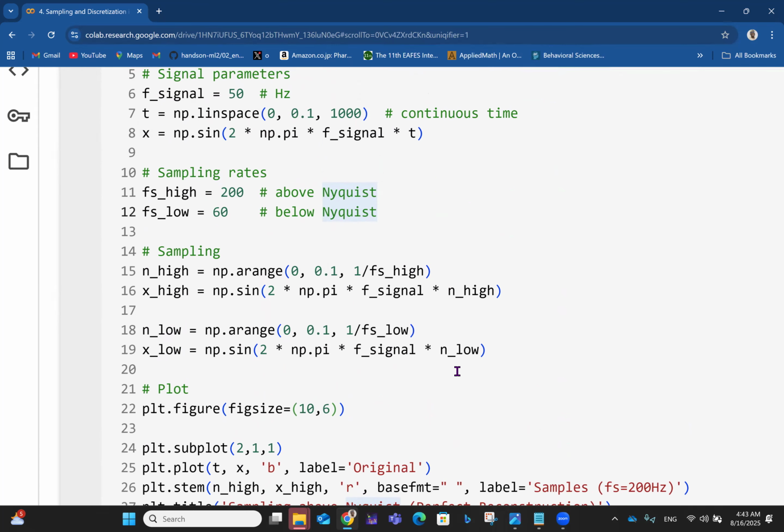And then the N, so here we have used N high, here we are going to use N low, right? So, it's basically about the same. You use the range 0 to 0.1, 1 over Fs high, then this is 1 over Fs low, and then the X low itself will now be 2 pi. So that's the signal in the context of whether it's low or high sampling rates. So we just fix them up like that.